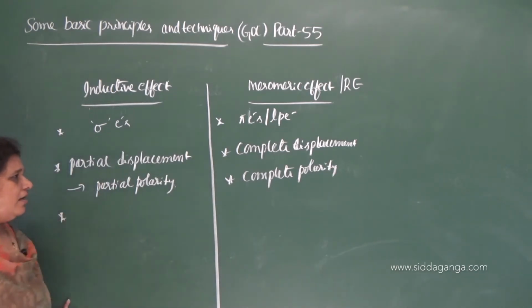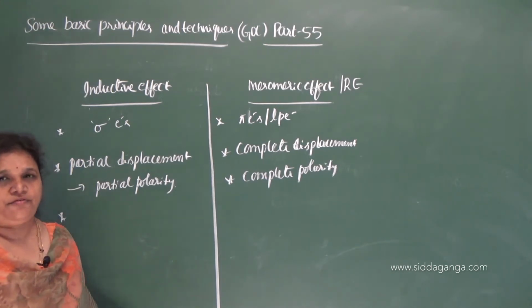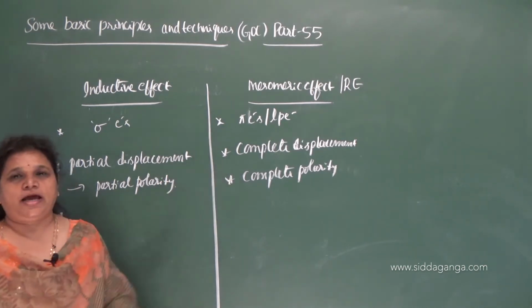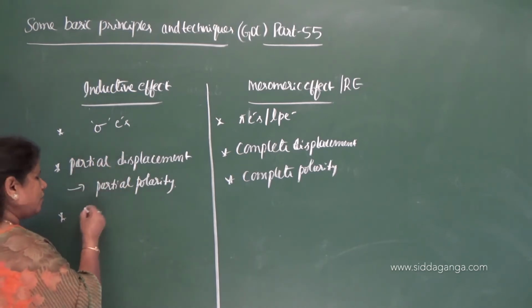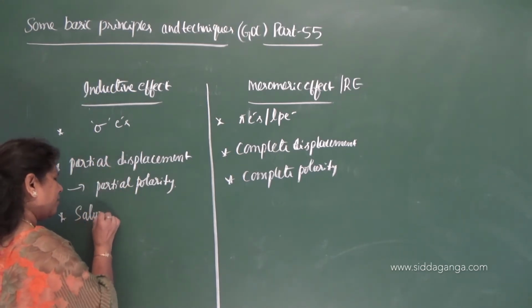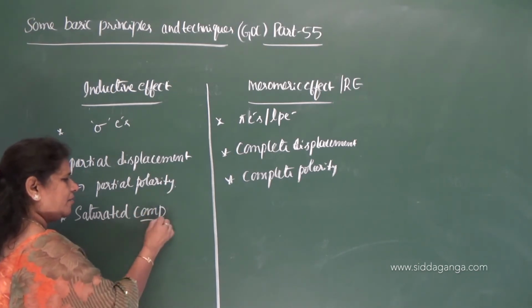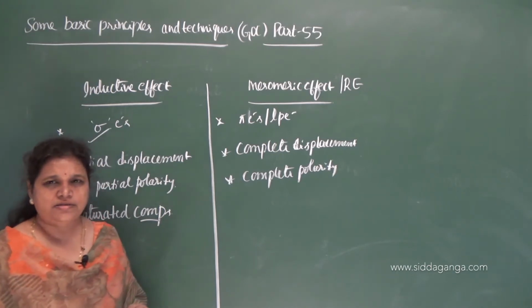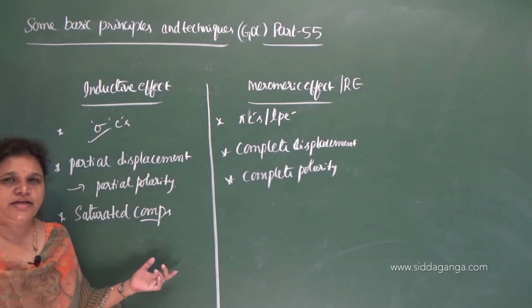So here, in the inductive effect, the partial polarity develops, and the complete polarity develops in the mesomeric effect. The inductive effect is common in saturated compounds as it involves the displacement of the sigma electrons, but we cannot say that it does not take place in unsaturated compounds.